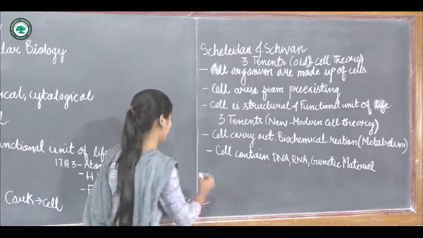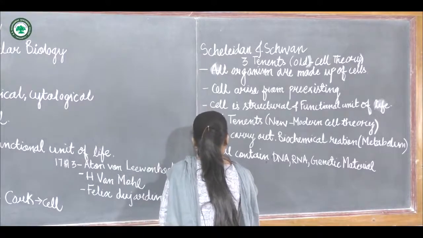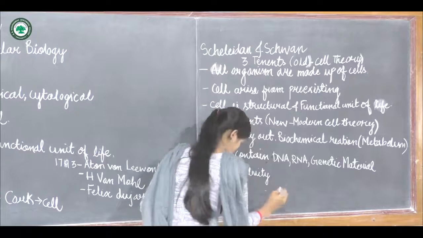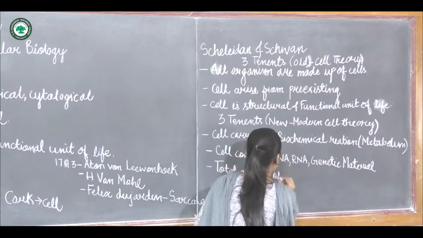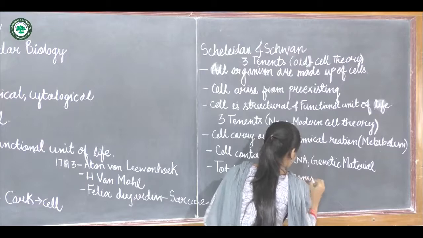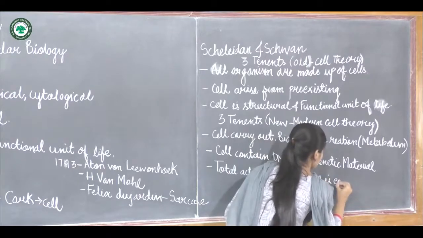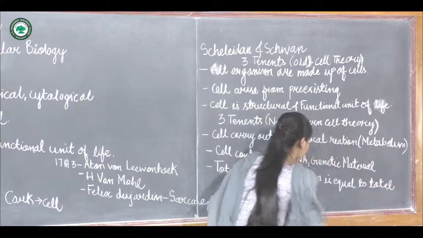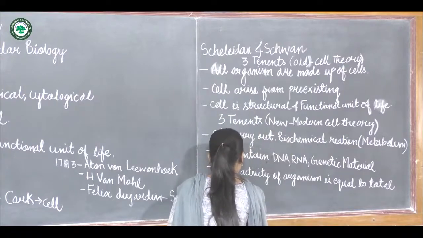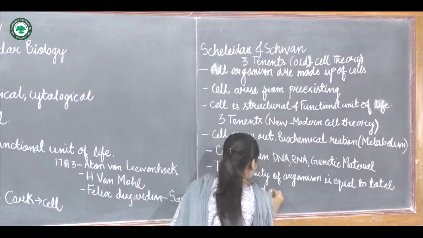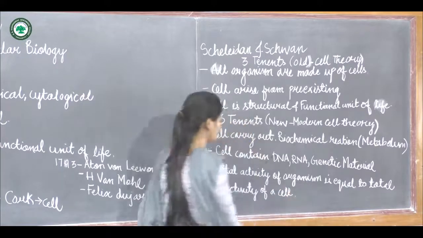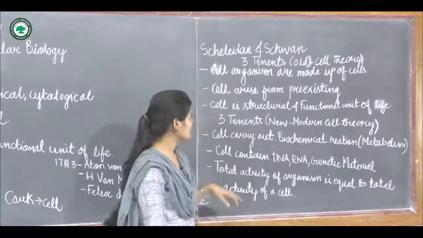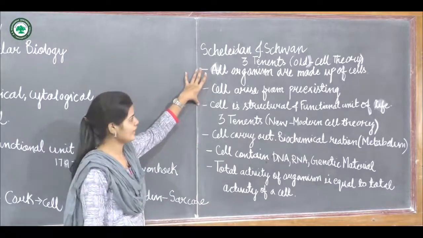And one more is that the total activity of an organism is equal to the total activity of its cells. So earlier 3 tenets were given in the old cell theory.